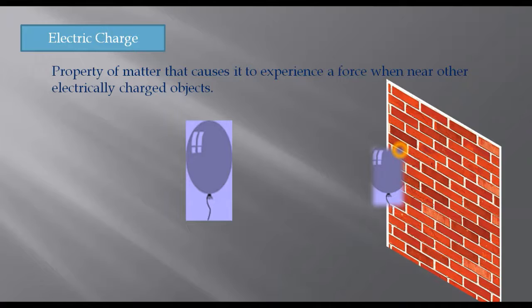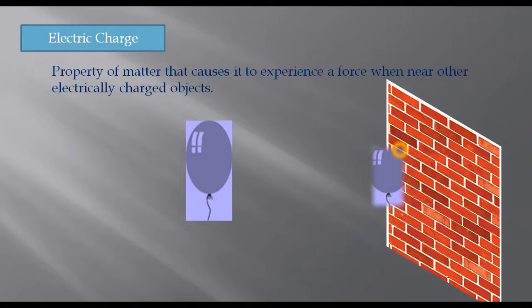And that is why attraction happens, and that is why the balloon sticks to the wall. Now the question is, what do we mean by this electric charge? Where is this charge coming into an object? Even if I rub the balloon on my hair, how do we know that the balloon is getting electrically charged just after rubbing? What special is happening during the process of rubbing?